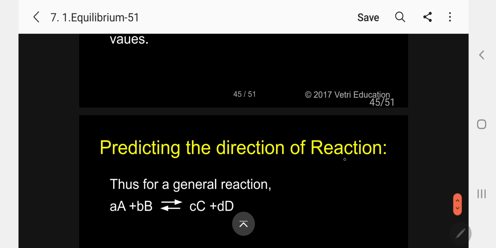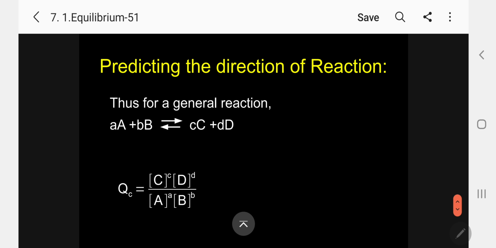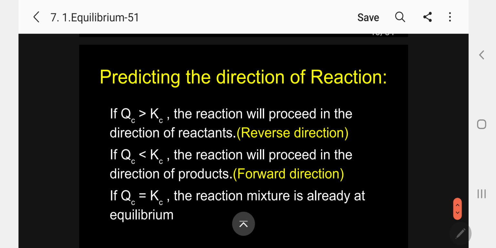Kindly follow. Now, for a general reaction aA plus bB reversible cC plus dD, Qc is equal to the equilibrium constant expression at any stage other than equilibrium, that is [C] to the power c, [D] to the power d, divided by [A] to the power a, [B] to the power b. Now, please follow. If Qc is greater than Kc, the reaction will proceed in the direction of the reactants, that is, the reverse reaction takes place.